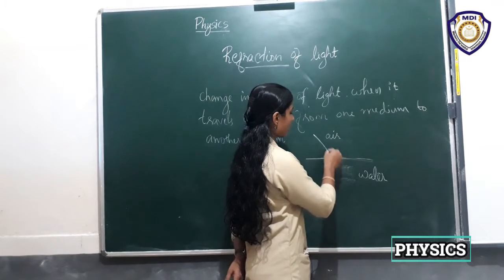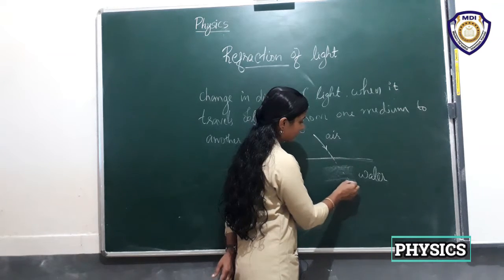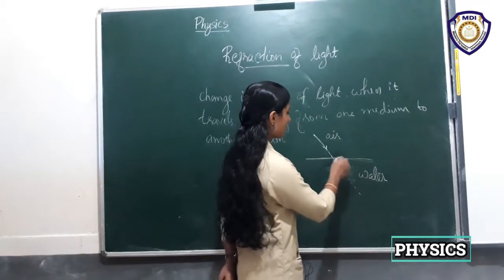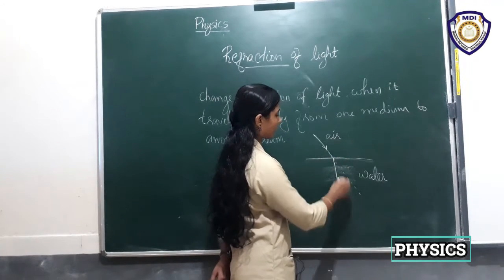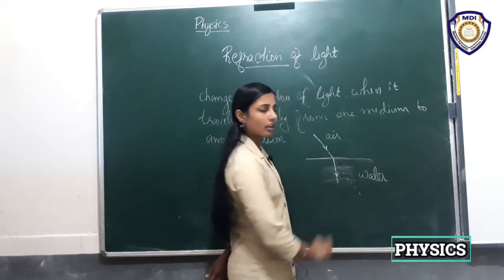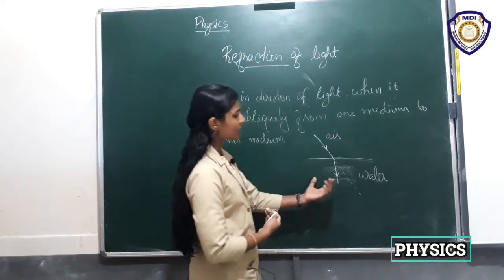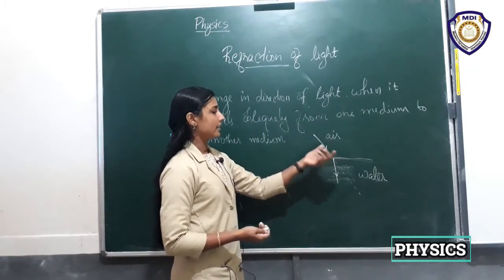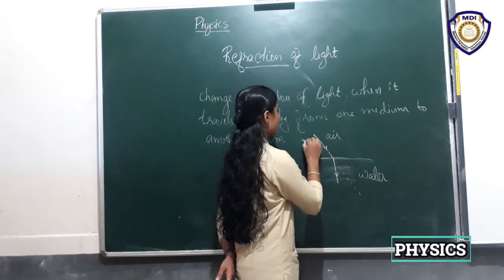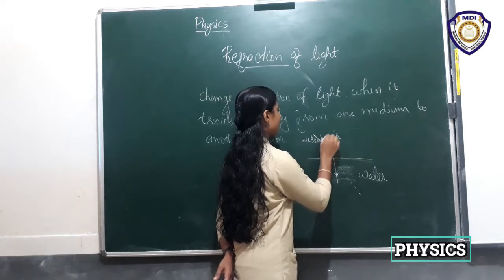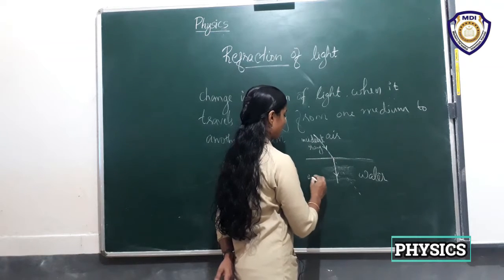When light travels from air to water, it does not go in a straight line; some bending happens. This is the incident ray, and this is the refracted ray.